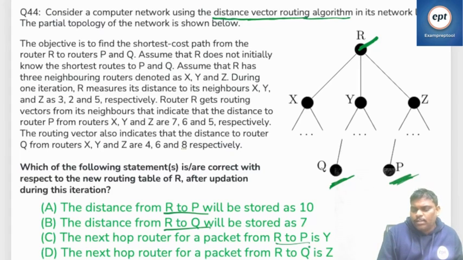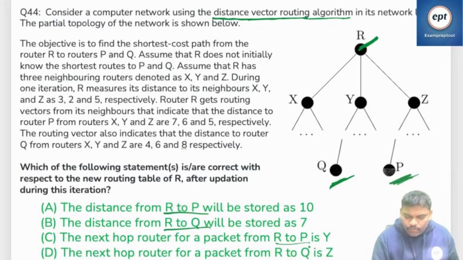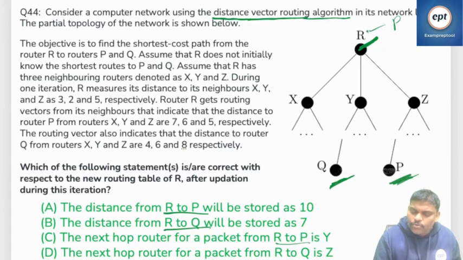In the distance vector routing algorithm, every router wants the table in the best format, with shortest paths. But here we are not doing the total problem. Our goal here is R to Q, what is the shortest path, and R to P, what is the shortest path. What information do we already know? Let's check here. Assume that R does not initially know the shortest routes from P to Q. R doesn't know initially what R to P and R to Q are.